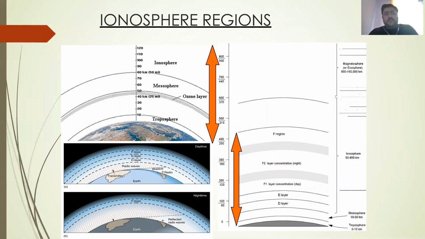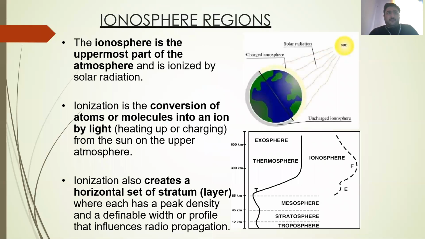Generally for skywave propagation, we use the ionosphere. The ionosphere consists of different layers: D layer, E layer, F1 and F2 layer. Because of these D, E, F1 and F2 layers, the wave gets reflected back toward the earth surface.